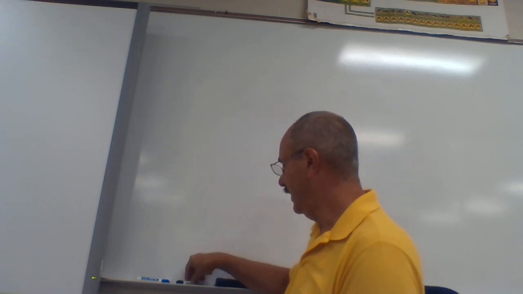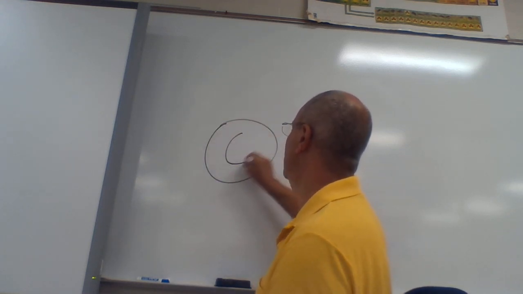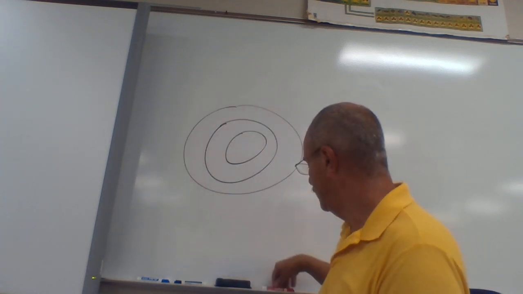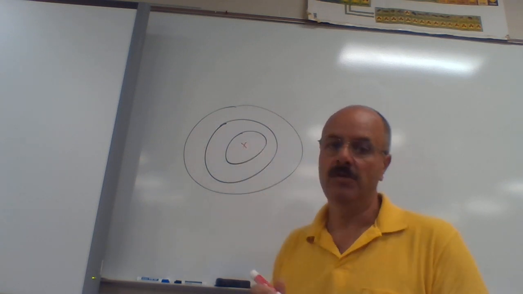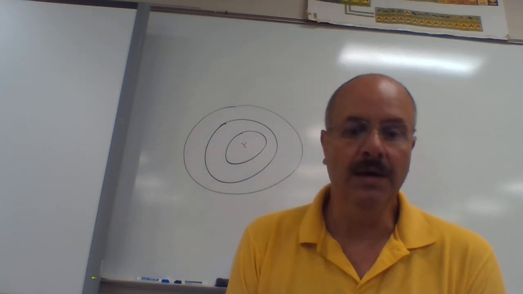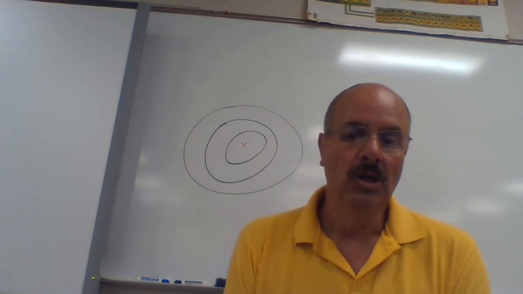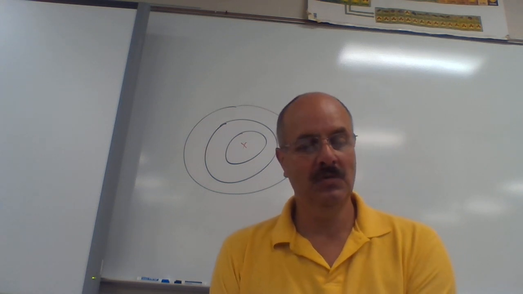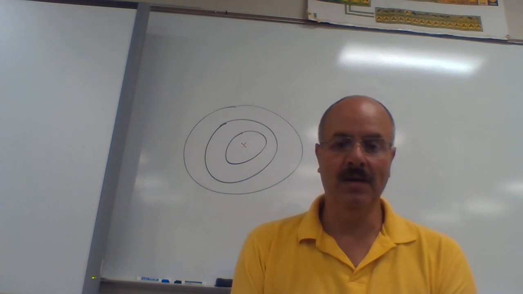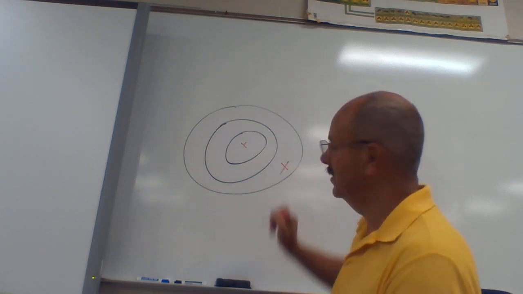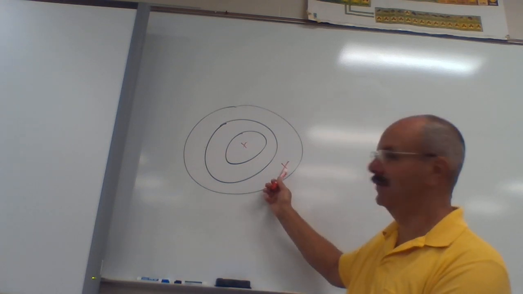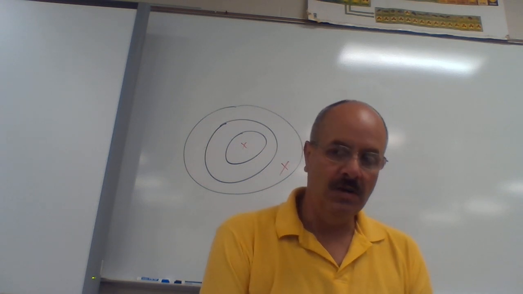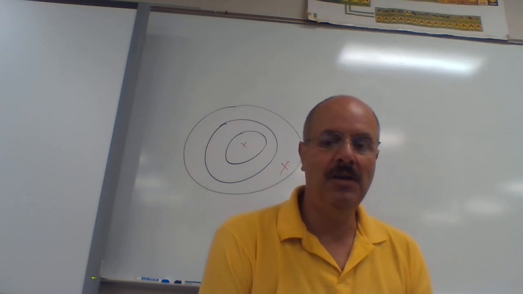An example of this that I like to use is a target. So if I have a target, all right, there's my target, and if I were shooting a bow and arrow at this, and I hit right here, would you say that I was accurate? Yep, I was accurate because I hit the center of the target, which is where we were trying to aim for. So that's what accuracy is: how close are you to the correct measurement or the correct answer, right? If I shot out here, then we would say that this measurement right here is not accurate because I didn't hit the center of the target. So how close you are to the right measurement is what accuracy is.